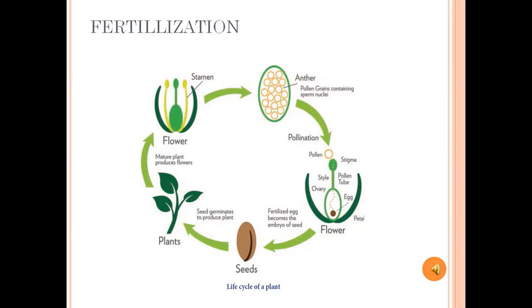See this example, fertilization example. First, flower pollination. Pollen grain, stigma, style, ovary, ovule, then egg. Next, the fertilized egg becomes the embryo of the seed. Next, the seed germinates to produce a plant. Next, the plant produces flowers, that is stamen and anther.